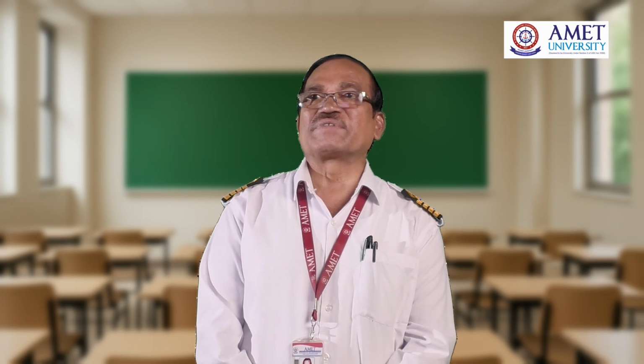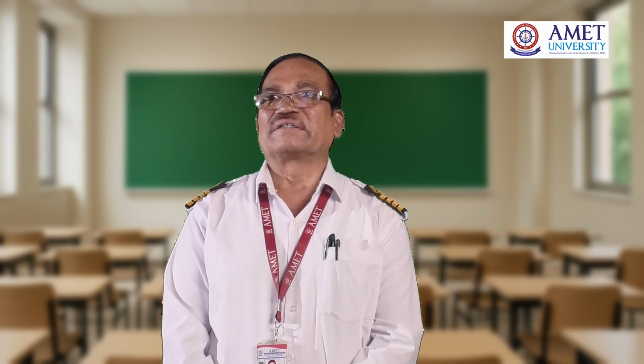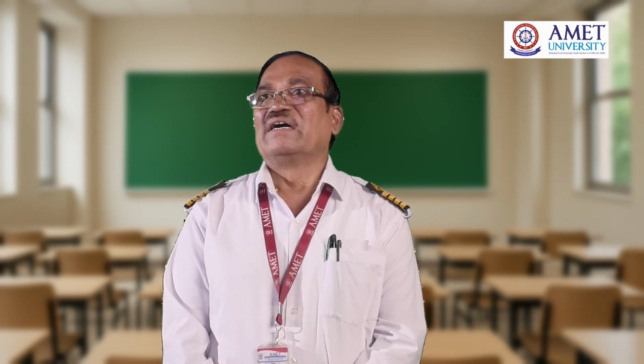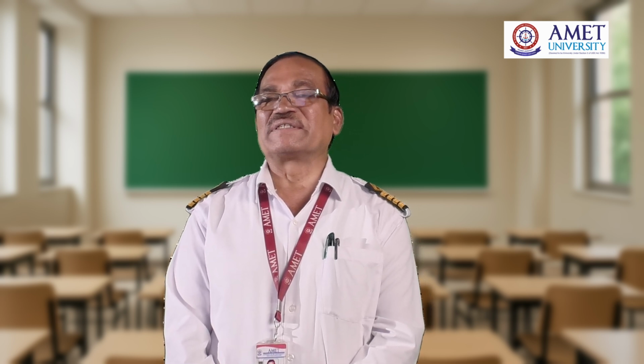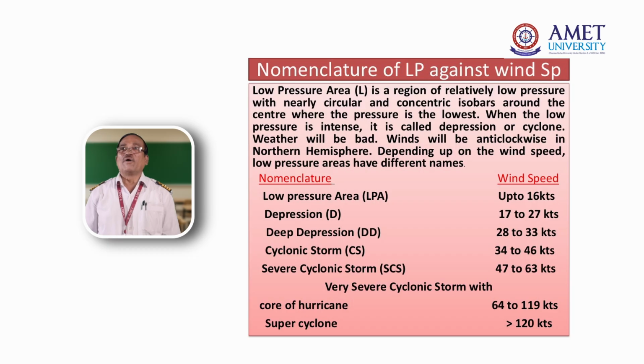This is the weather facts of North America, which shows the systems of low pressure and high pressure. Look at that, 1010 millibars, 1029 high pressure area, 1010 low pressure area, 1021 high pressure area, 1029 high pressure area. So these are the high pressure and low pressure areas. Now we can come to the nomenclature of the pressure.